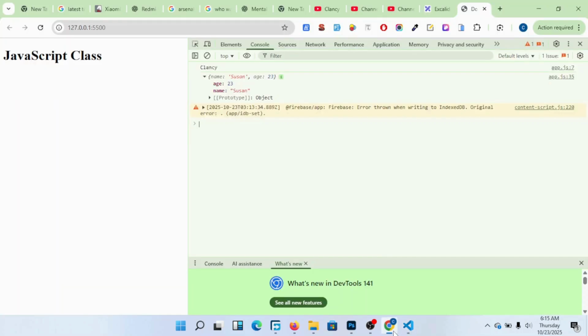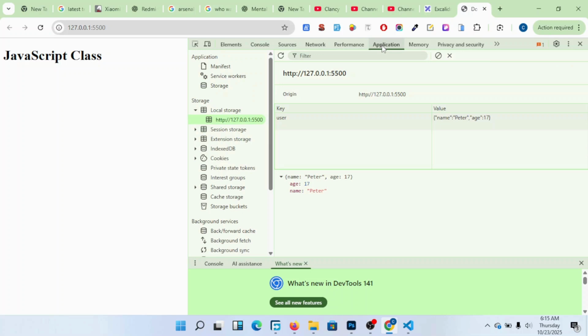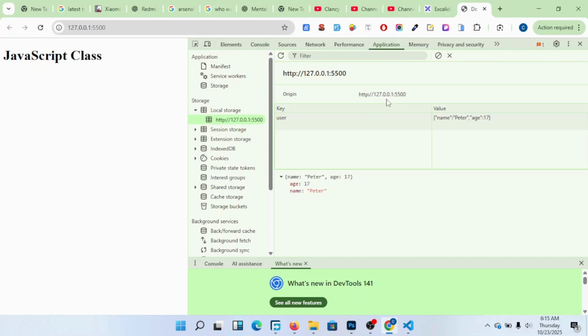So if I come here, I have been able to get Peter, but I've gotten Peter from the local storage. I've fetched Peter from the local storage and I put him here on the console. Are you seeing this, members? Even if I close my browser, or switch off my computer, tomorrow when I come back, I will still get Peter because Peter has been saved in the browser.